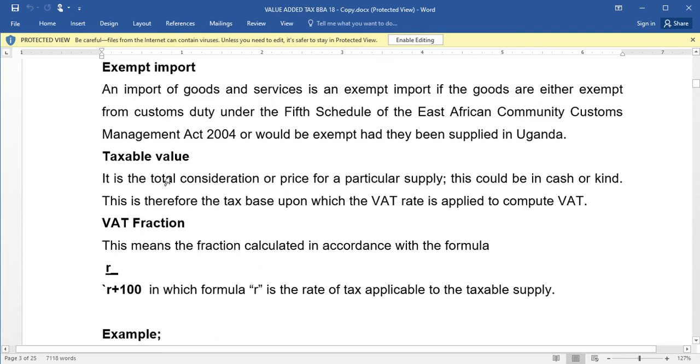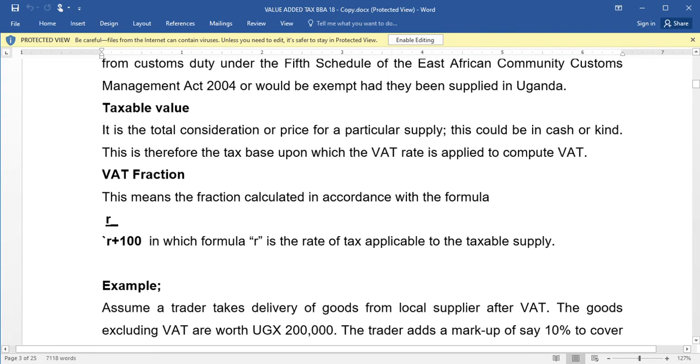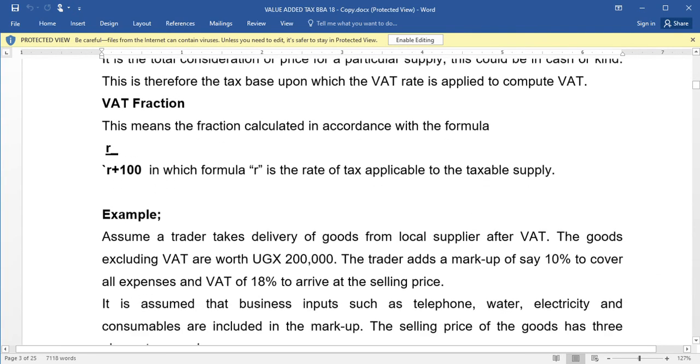Then a taxable value. Taxable value is the total consideration or price of a particular supply. The price of a supply is the taxable value, and this could be in cash or in kind. The total consideration of a particular supply.